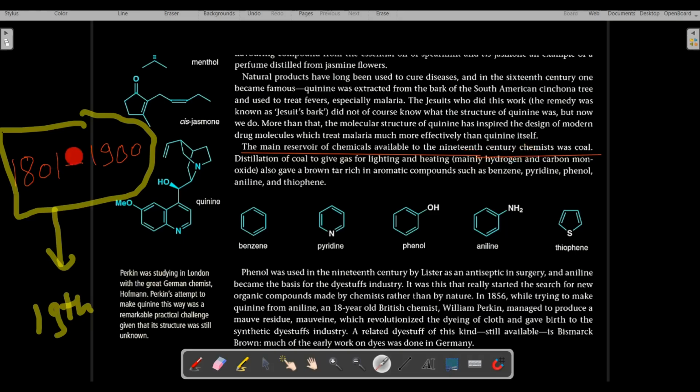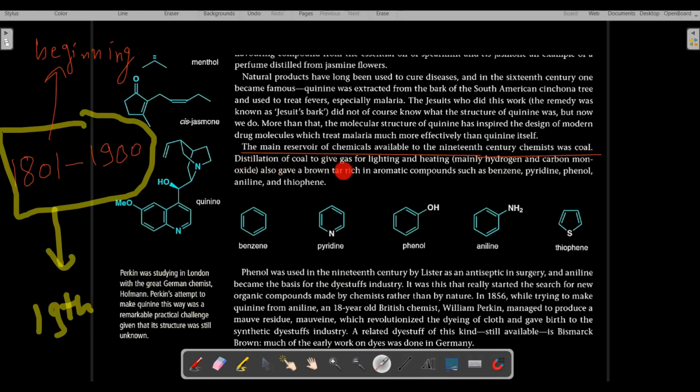In those days, it was the beginning years of chemistry. Chemistry was in a very childhood phase during these days. So the main reservoir of chemicals, that is, the main source of chemicals available to the 19th century chemist, was coal.